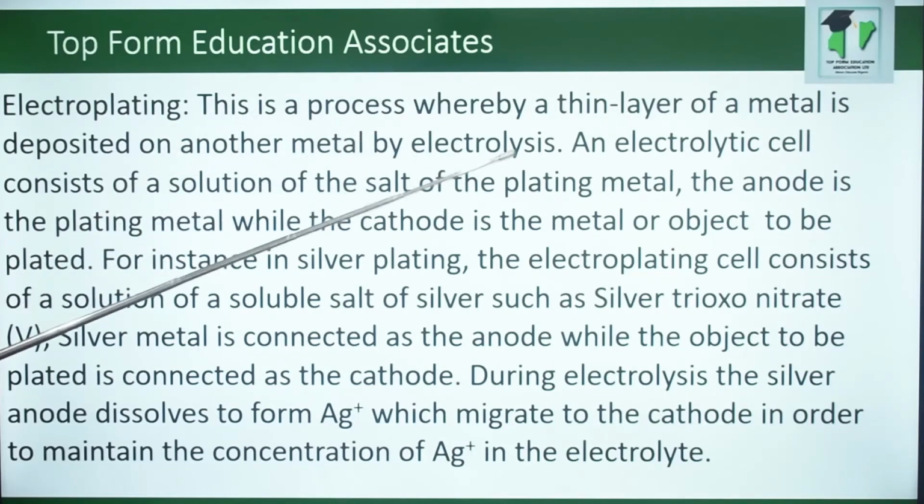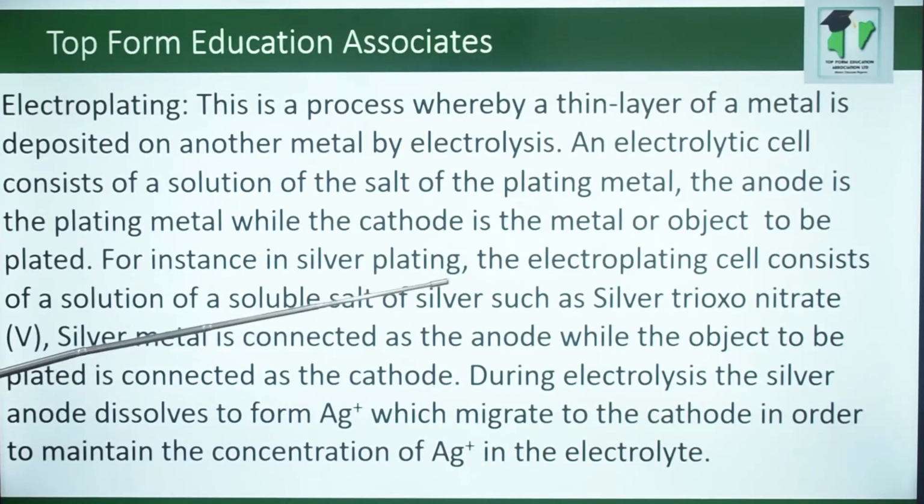by electrolysis. An electrolytic cell consists of a solution of the salt of the plating metal. The anode is the plating metal, while the cathode is the metal or object to be plated. For instance, in silver plating, the electroplating cell consists of a solution of a soluble salt of silver, such as silver trioxonitrate(V). Silver metal is connected as the anode, while the object to be plated is connected as the cathode. During electrolysis, the silver anode dissolves to form silver ions, which migrate to the cathode in order to maintain the concentration of silver ions in the electrolyte.